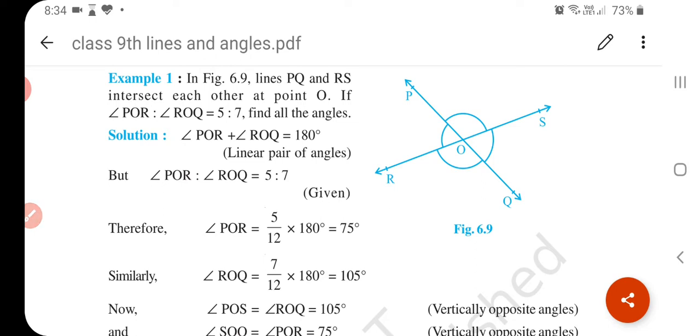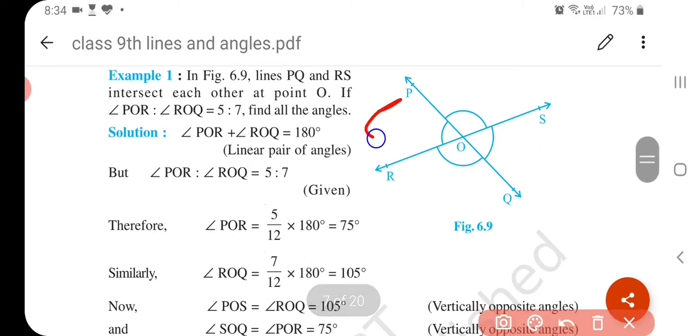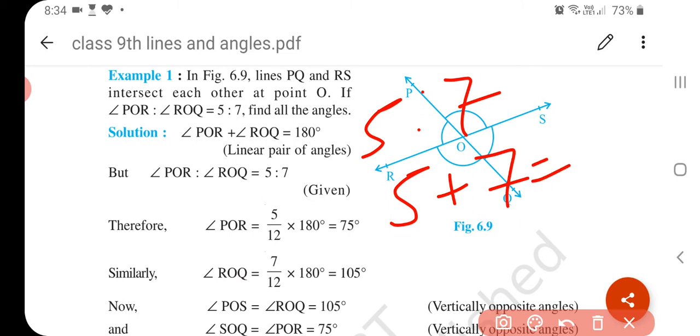So POR is 5/12 of the whole. How 5/12? Because the ratio is 5:7, so the whole number is 5 plus 7, that is 12.